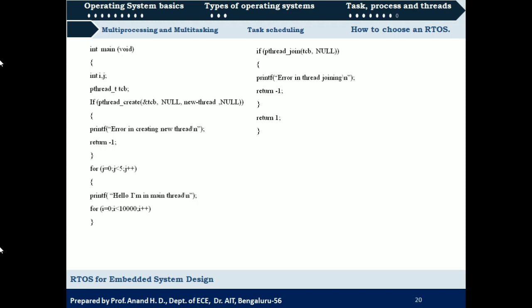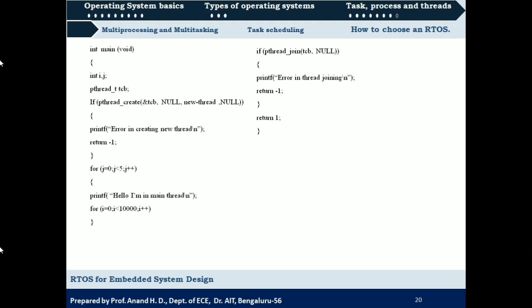So one of the functions of the main thread is what? It should create a new thread. Another function of the main thread is to print the message "hello I am in main thread" five times. For that we have written the code, and at the end of this we have used one more primitive, that is pthread_join. If pthread_join, and in the braces we are feeding the arguments tcb and null.